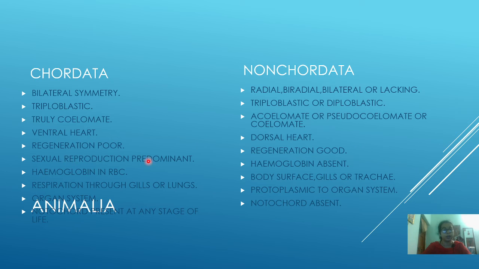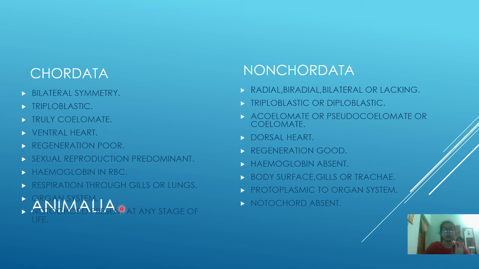And sexual reproduction is predominant in chordata, whereas in non-chordata sexual or asexual reproduction will be seen. Hemoglobin in the RBC will be present in chordata, and in non-chordata hemoglobin is absent. Here respiration through gills or lungs takes place, okay, in fishes gills and in tetrapods lungs, and in non-chordates it takes place through body surface, gills or trachea.